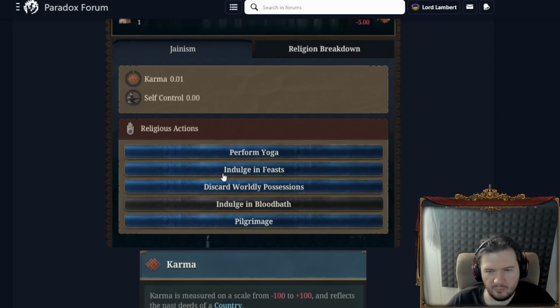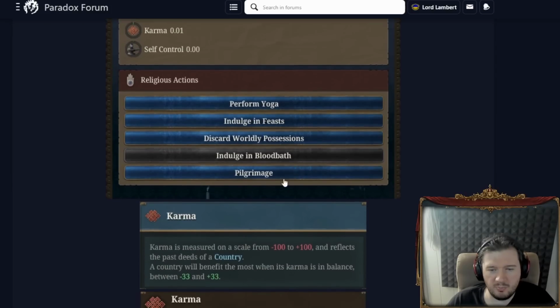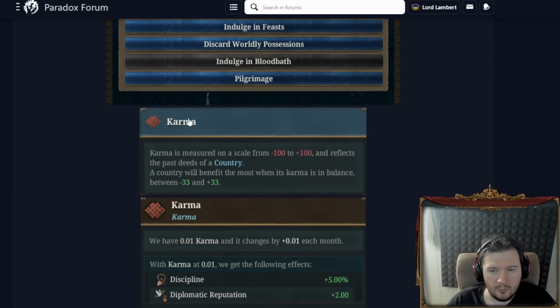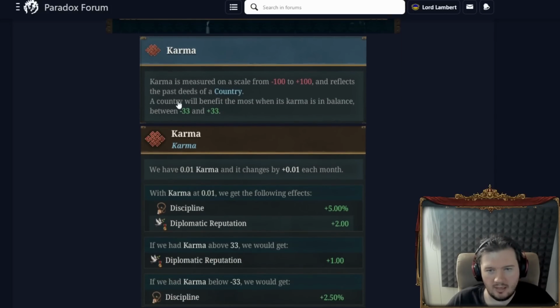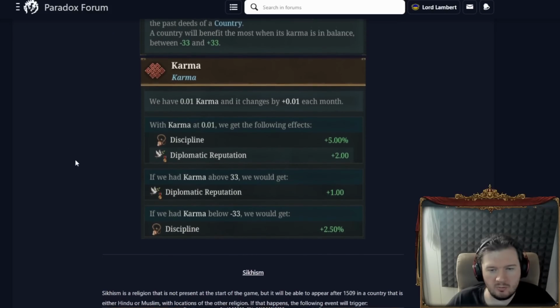So we also have the performing yoga, indulging in feasts, discarding worldly possessions, indulging in the bloodbath, but we also have pilgrimages as well. And we also have a karma mechanic, -100 to +100. And then if you are in the center, minus 33 to positive 33, then you are getting more bonuses. Or, yeah, I mean, it benefits most when you're there in the middle.